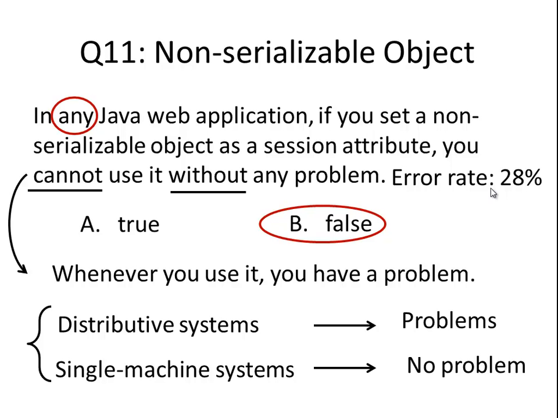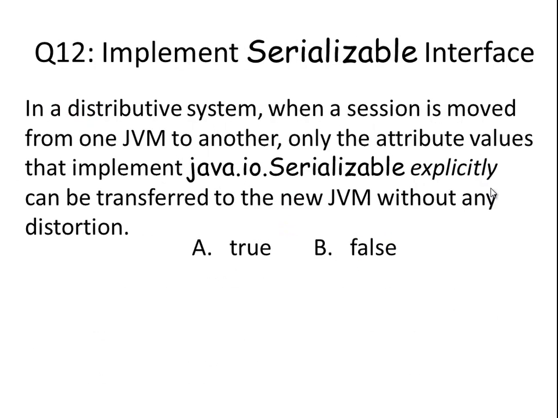In our original statement, we say any, right? So any Java web application means the second case is possible. Because we don't say distributed system, it could be a single machine system. All right. Number 12. Implement serializable interface.